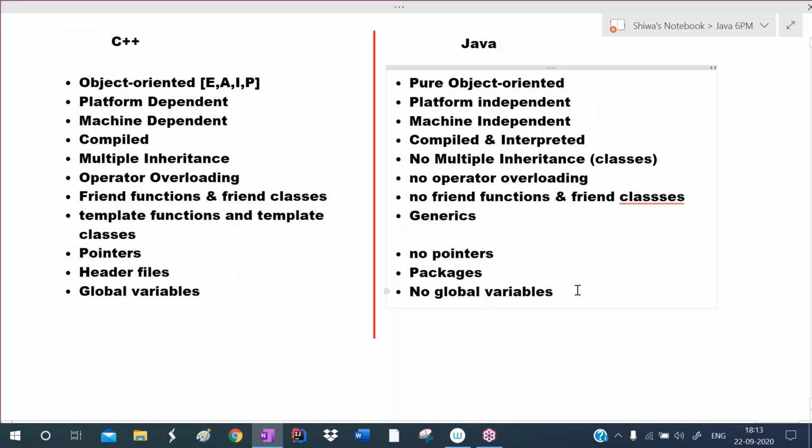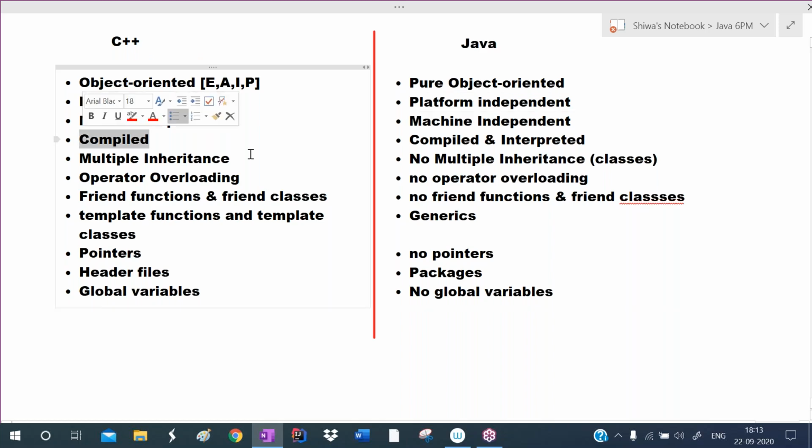Next, we also discussed the differences between C++ and Java. C++ is an object-oriented programming language. Java is a pure object-oriented programming language. In C++, we define the main method outside of the class, whereas in Java, including the main method, each and every member we define inside of the class. So Java is pure object-oriented. C++ is platform-dependent, Java is platform-independent. C++ is machine-dependent, Java is machine-independent. C++ is a compiled programming language. Java is a compiled and interpreted programming language.